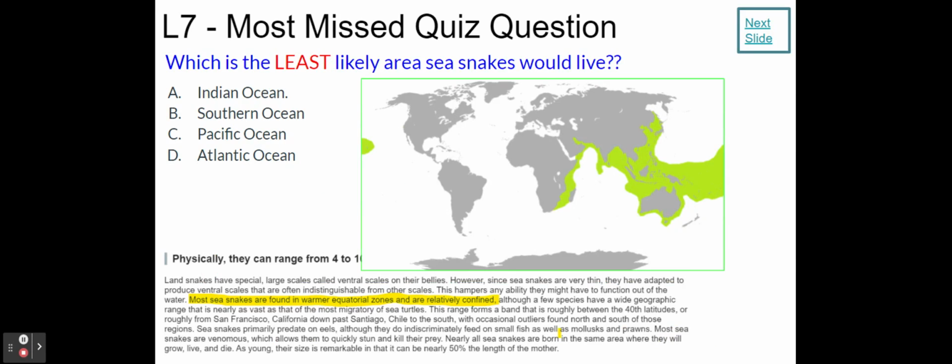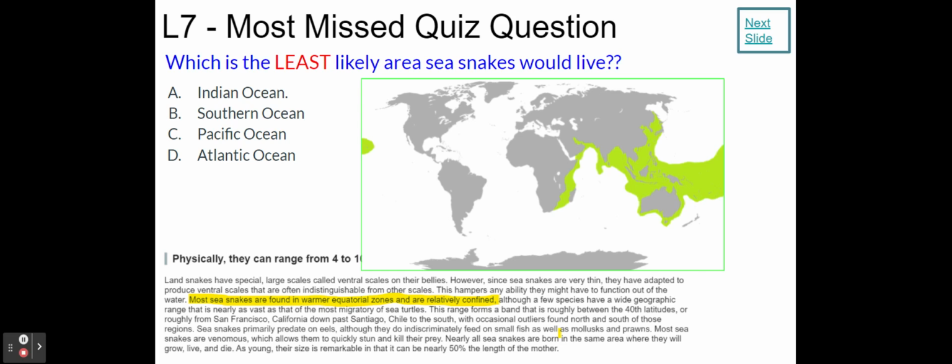Lesson 7, most missed question. What's the least likely place you're going to find a sea snake if you want to get a good video of a sea snake or see what they're all about? Find out what they look like. Where are you going to go? Well, sea snakes are reptiles. They're cold-blooded. They're ectotherms, so they cannot be found in cold water. They're only going to be found in places where there is warm tropical water.